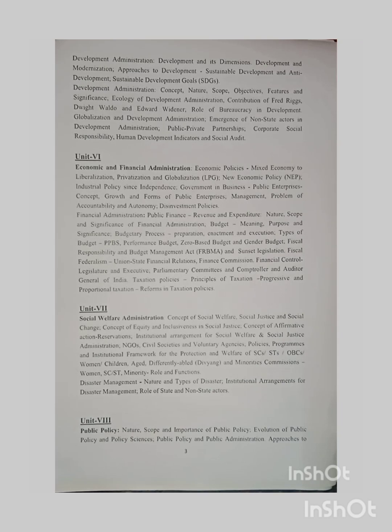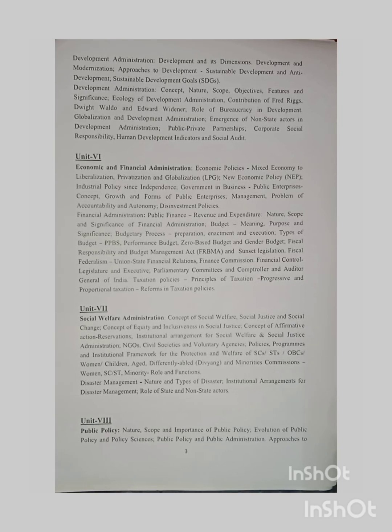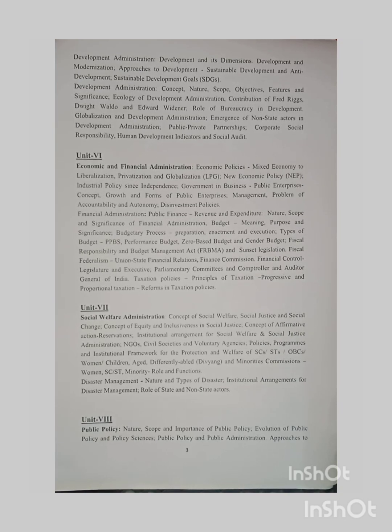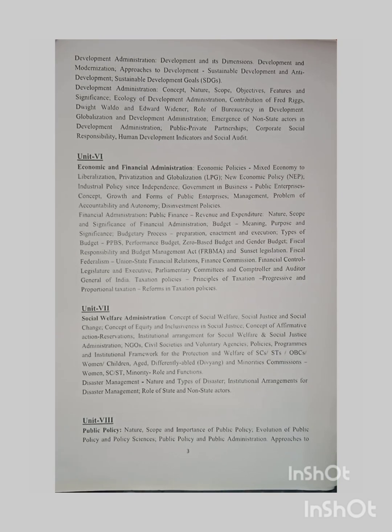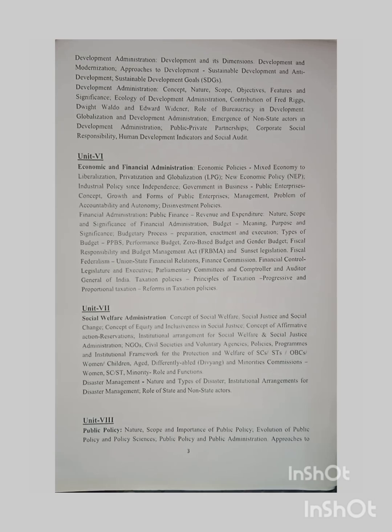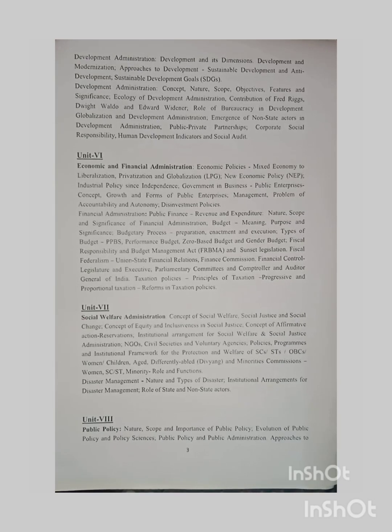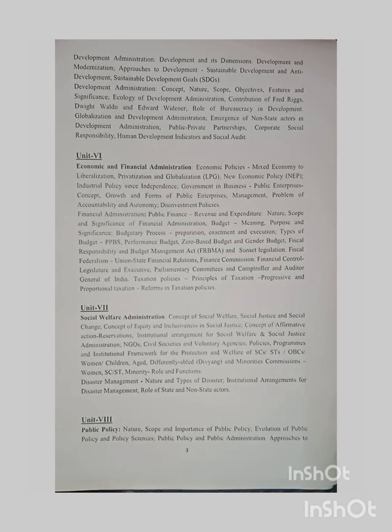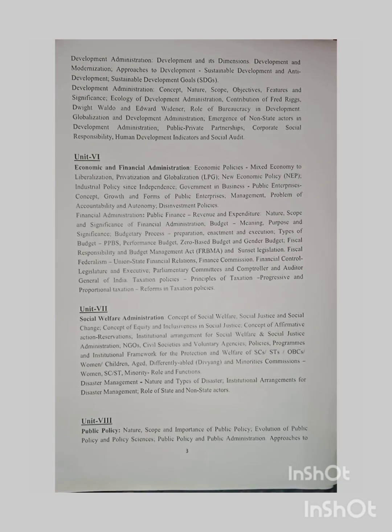Financial administration: public finance, revenue and expenditure, nature, scope and significance of financial administration; budget, meaning, purpose and significance; budgetary process: preparation, enactment and execution; types of budget: PPBS, performance budget, zero based budget and general budget; Fiscal Responsibility and Budget Management Act, FRBMA and sunset legislation; fiscal federalism, union-state financial relations, finance commission; financial control, legislature and executive, parliamentary committees and Comptroller and Auditor General of India; taxation policies, principles of taxation, progressive and proportional taxation, reforms in taxation policies.